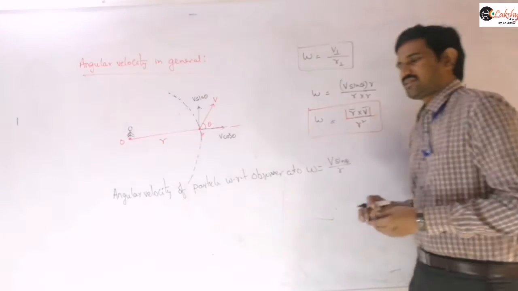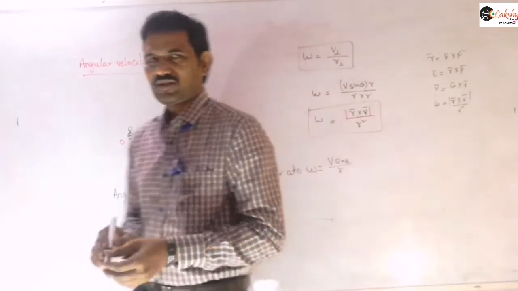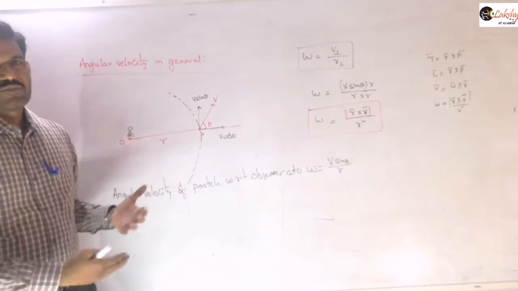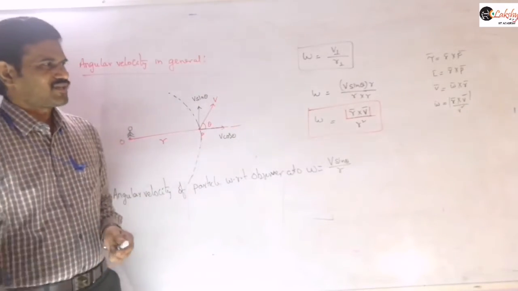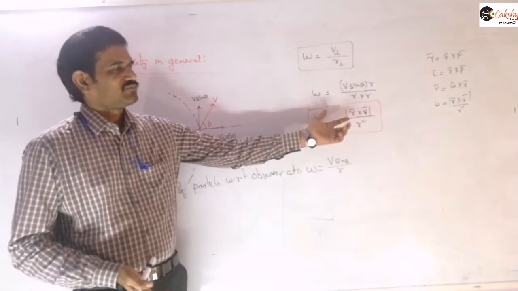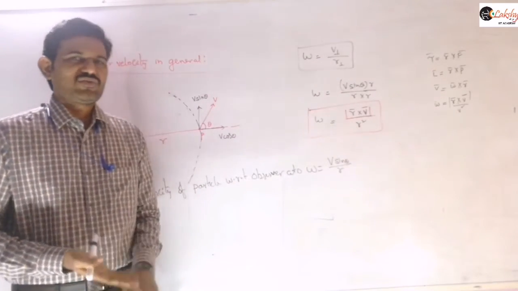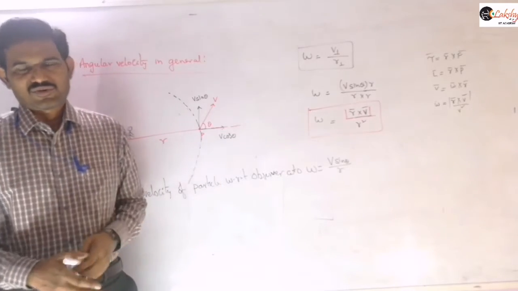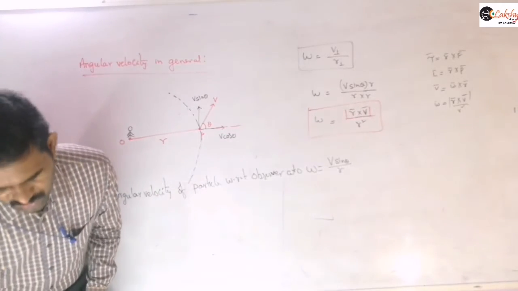Whenever the result of the cross product of two vectors is an axial vector, then r bar will be the first vector in general. That's the general concept. Anyhow, here we need the magnitude only, so there is no confusion: the magnitudes of r bar cross v bar and v bar cross r bar are the same. So you just need to substitute the magnitude only.